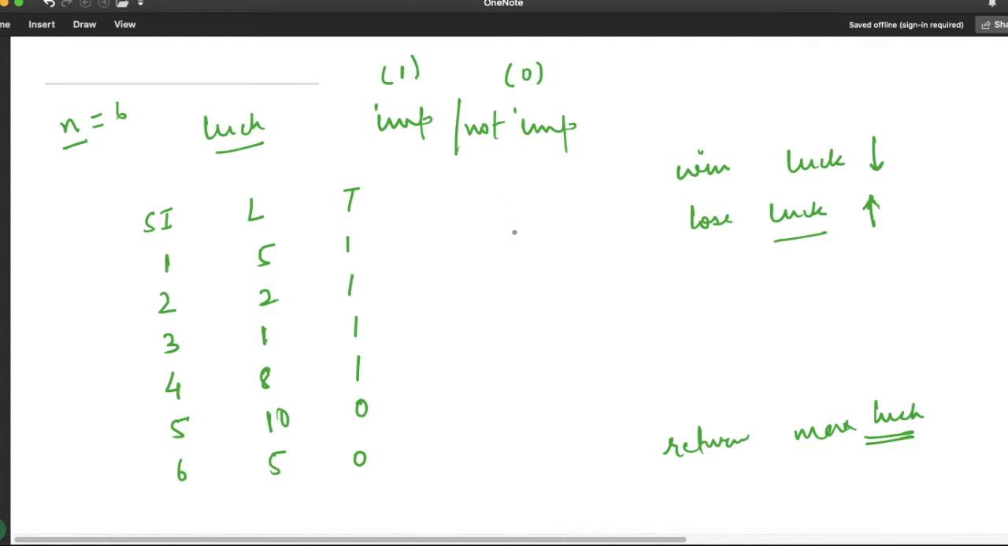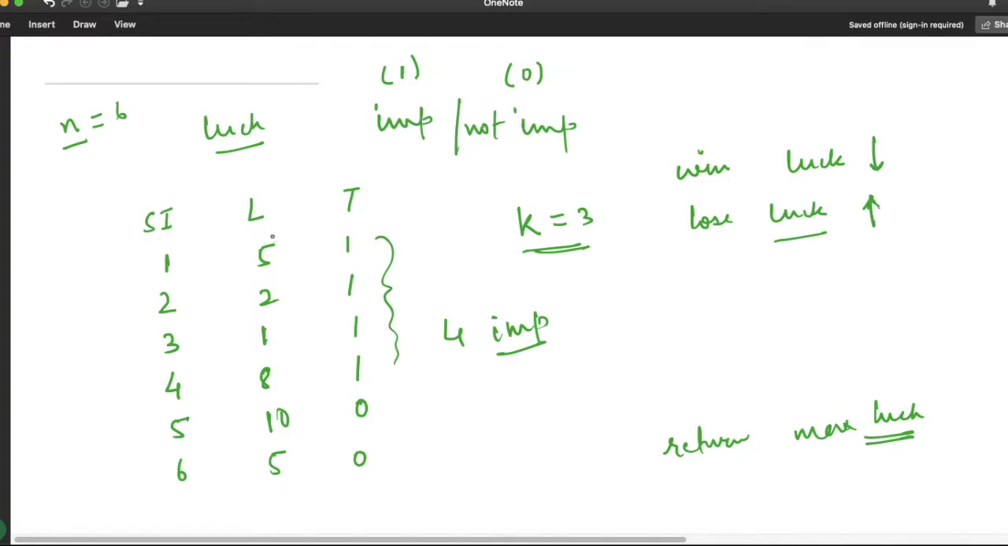They have given one constraint over here, which is k. It means we can lose at most k important contests. So for example, here k is equal to 3, which means we can lose at most 3 important contests. If you see here, we have 4 important ones, but we can lose only 3. So which 3 can we lose so that our luck will be maximum?